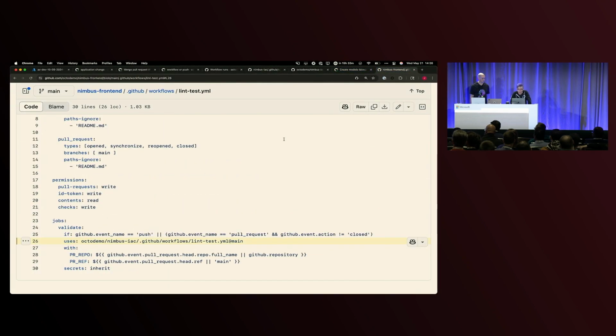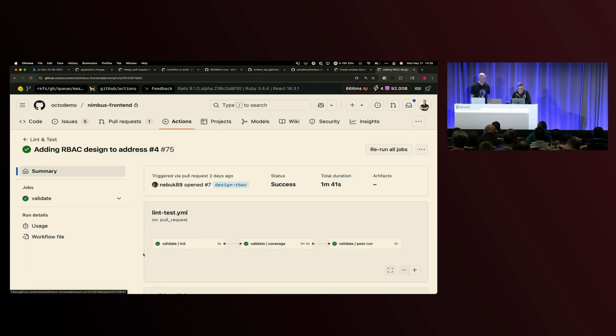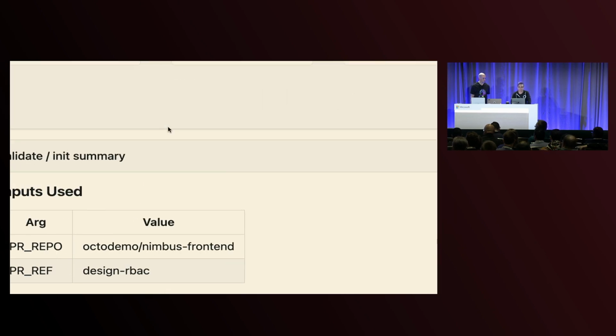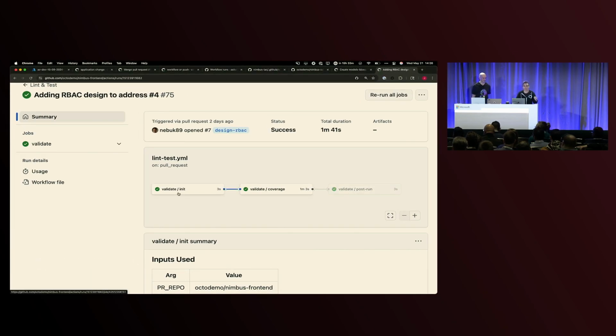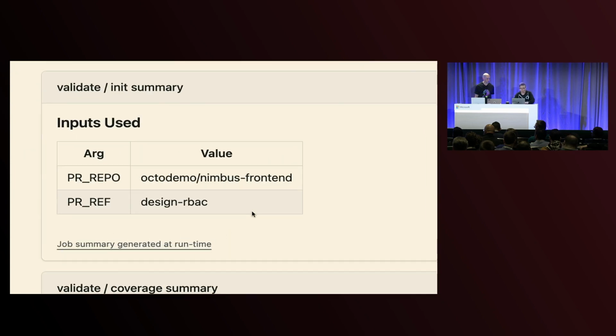So I can show you on the front end, if we take a look at an actions workflow that ran, and we'll look at the lint test and then scroll down, we can see the steps that it ran. It's always zoomed in pretty far when I'm on a larger display. But we can see that we had an initial step, a coverage step, and then on a post run, it just does another validation cleanup step. But the important parts are I have inputs used where I'm able to output that job summary, and I like to do this just to validate what parameters were used. It helps me troubleshoot if something went wrong, what branch actually kicked this off, which repo did call it, was it using the right ref?